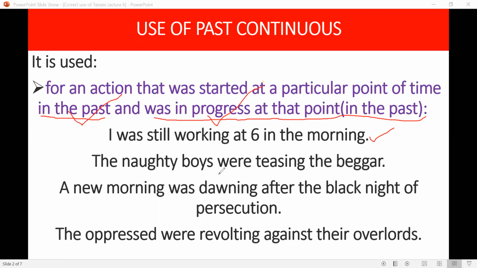The naughty boys were teasing the beggar. It was an action that was in progress in the past. A new morning was dawning after the black night of persecution. A thing started in the past and remained in progress. The oppressed were revolting against their overlord. Something was in progress in the past.